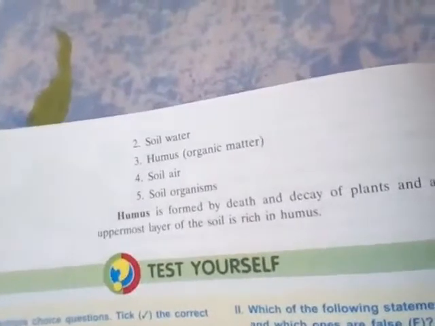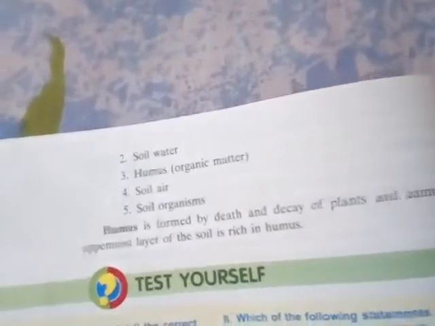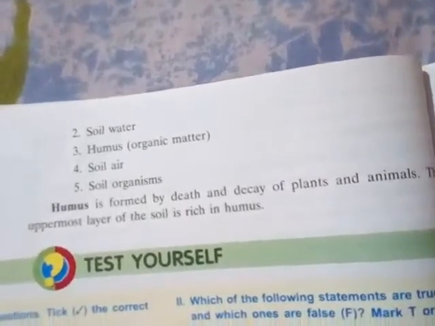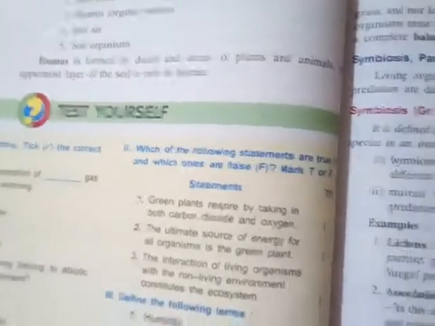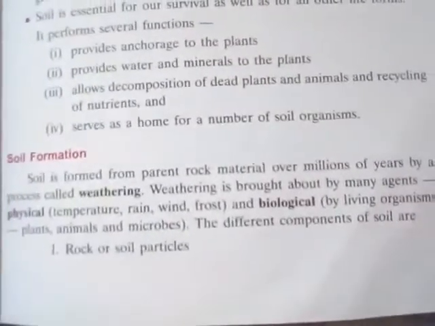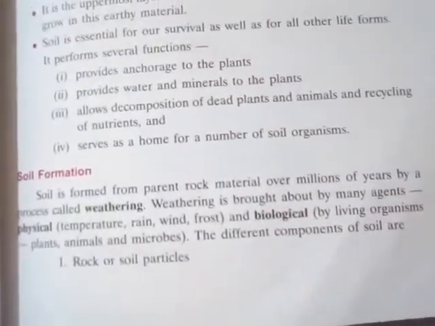Humus is formed by the death and decay of plants and animals, basically by the decomposers. In the uppermost layer of the soil there is a layer of humus. So how is soil formed? Soil is formed from the parent rock material over a million years by the process called weathering, along with some physical and biological factors. So this is basically all about the abiotic components.